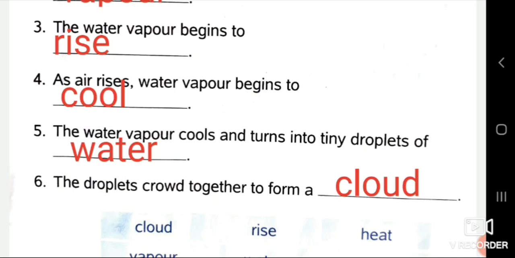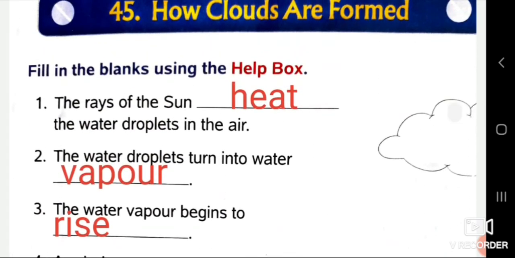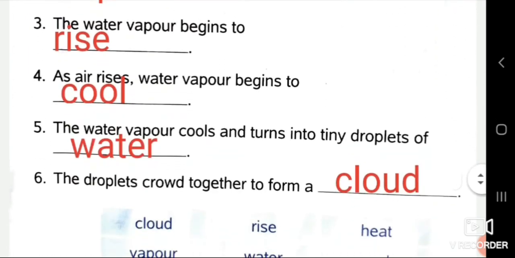Students, if you remember, we started this chapter saying that the water droplets are present in the air. Now again we have formed the water droplets. Okay? So it is an ever-going process. Okay? It does not change. Water droplets again form.